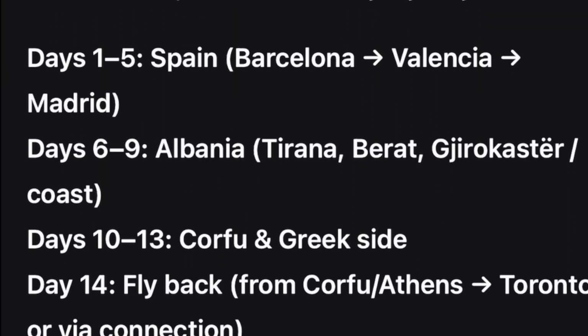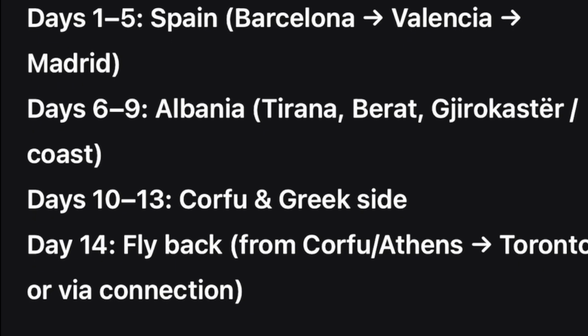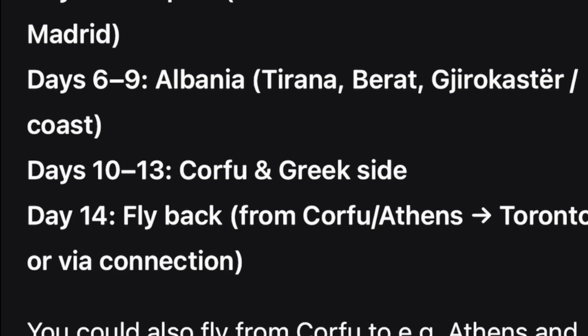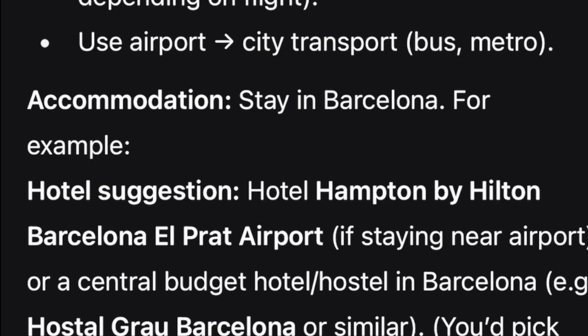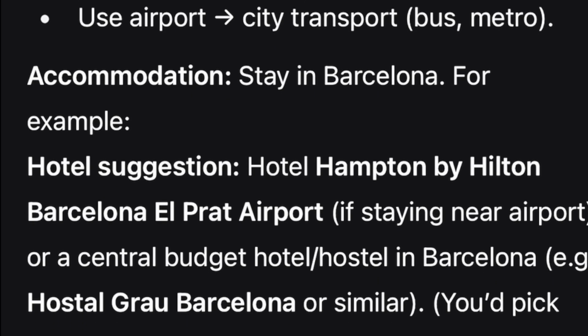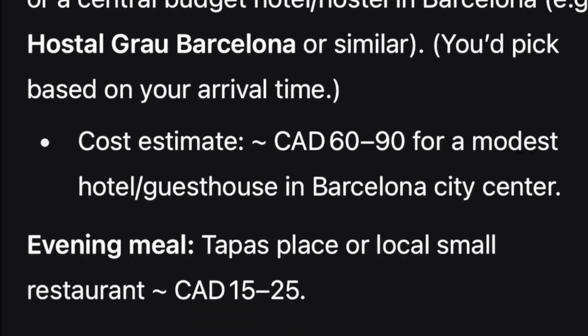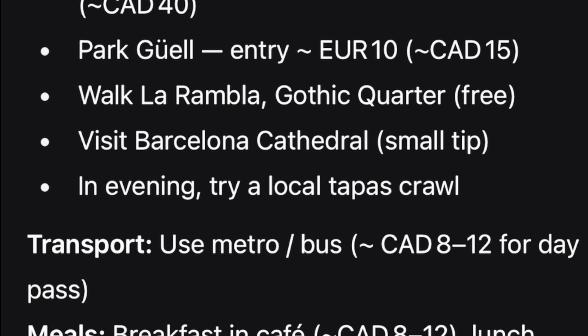So as you can see, here's what it came up with. It gives me a complete breakdown from day 1 to day 14 of what cities and countries I'll be in. If I keep scrolling, I'm going to see that it gives me hotel suggestion accommodations. This one's saying the Hotel Hampton by Hilton, and gives me a cost estimate of each place, the activities, and also how much transportation is going to cost.